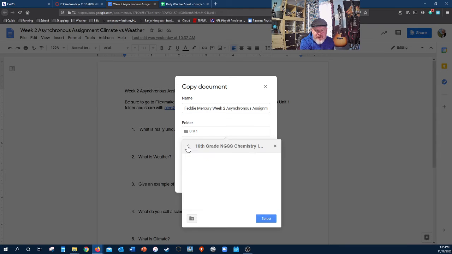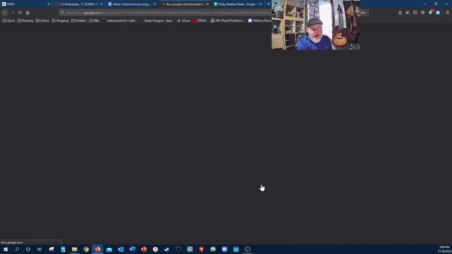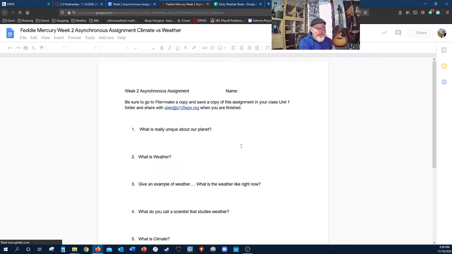This is not going to be the right folder. I intentionally put in the wrong folder, so go back until it says My Drive, and you guys made a folder for this class. This is NGSS CoE, Chemistry of the Earth, Unit 1, and then hit Select, and then hit OK, and that's going to save you a copy of this.